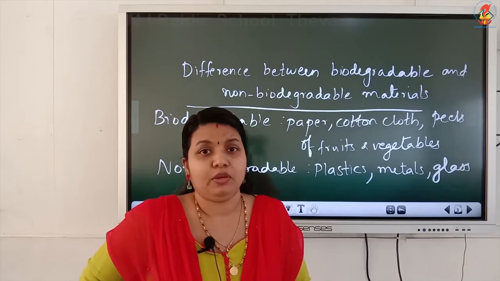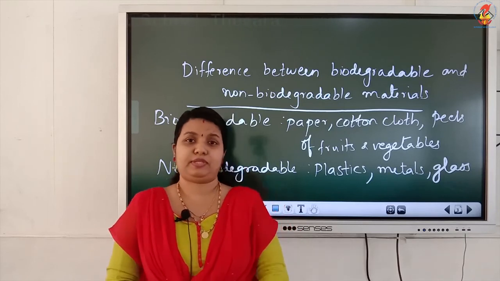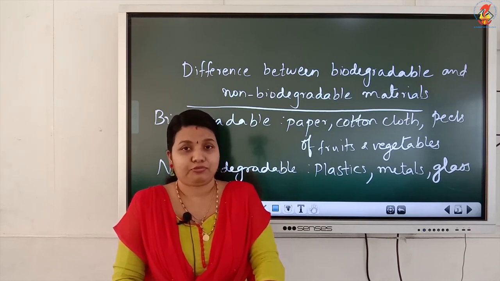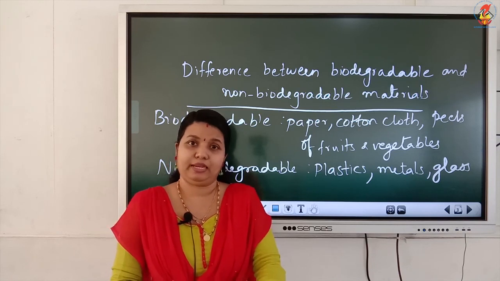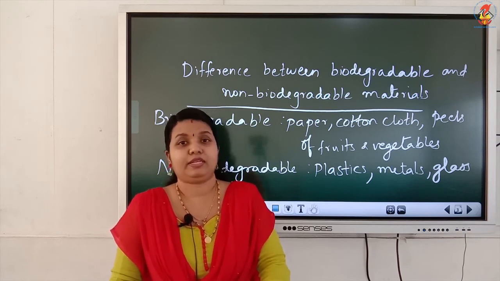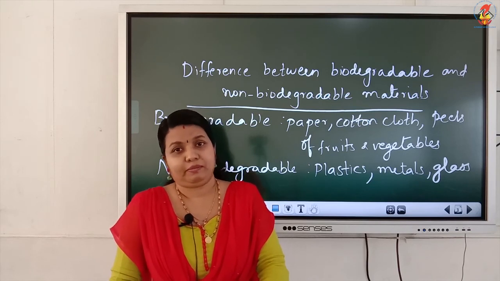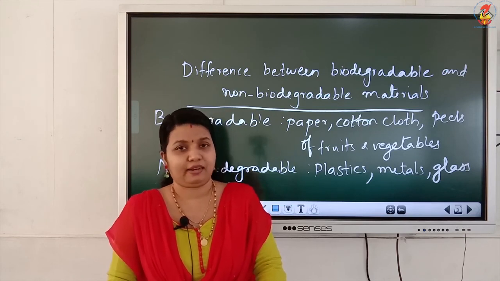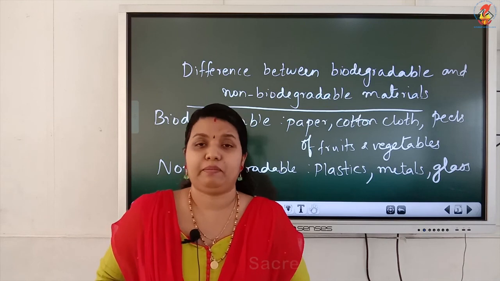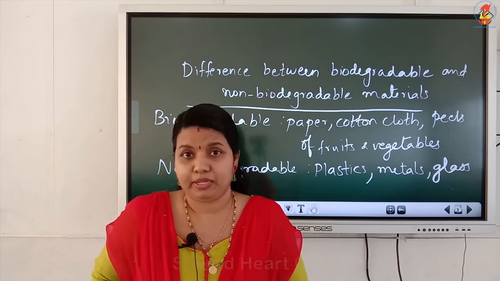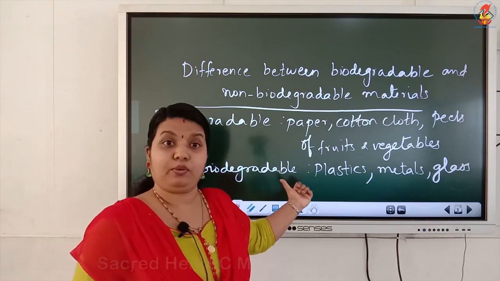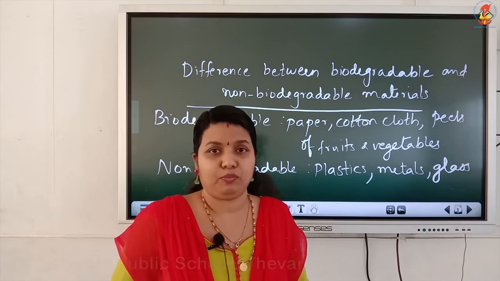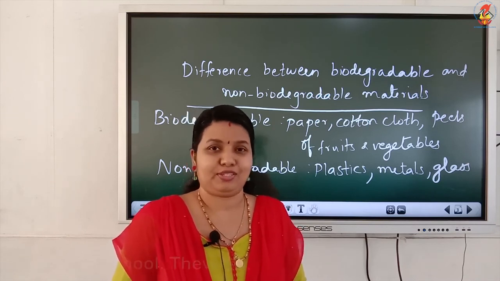So, another important question, what are the differences between biodegradable and non-biodegradable materials? Biodegradable materials are those which are easily decomposed by natural processes like action of bacteria. Examples are cotton cloth, paper, peels of fruits and vegetables. Then non-biodegradable materials are materials which are not easily decomposed by natural processes like action of bacteria. Examples are plastics, metals and glass. So, important thing is plastics are non-biodegradable. So, keep it in mind, biodegradable materials decompose easily, non-biodegradable are not easily decomposed by natural processes. Examples for both you have to write. So, that's all. Thank you children.